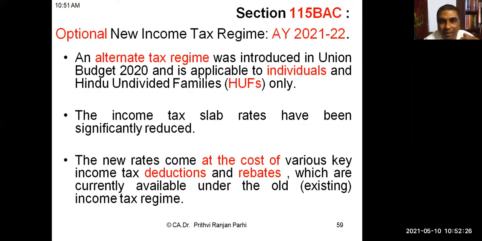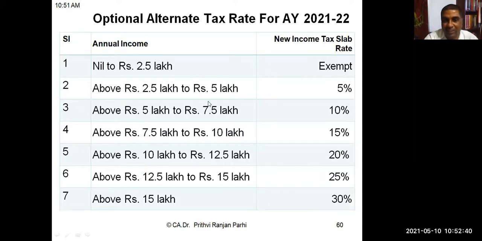And for assessment year 21-22, this new section 115BAC is introduced, and for individuals and HUF, there is a concessional rate. You can see the concessional rate. Are you seeing it? Yes. You can see up to 2.5 lakh exempt, nil, then from 2.5 lakh to 5 lakh 5%. Then for every increase of income of 2.5 lakh, there is a 5% increase in the slab rate. Finally, above 15 lakh, you have to pay at the rate of 30%.